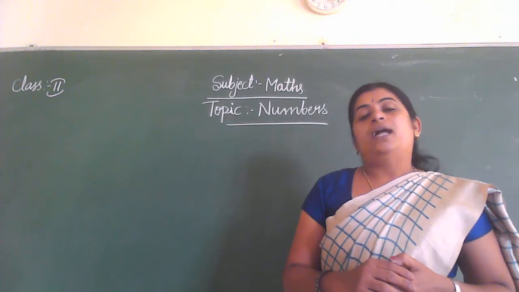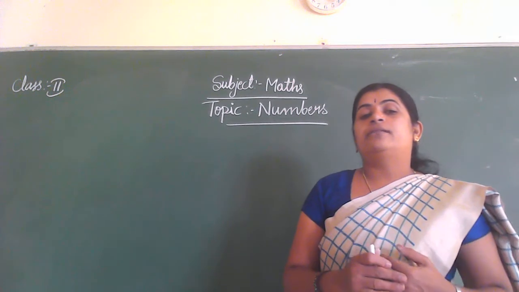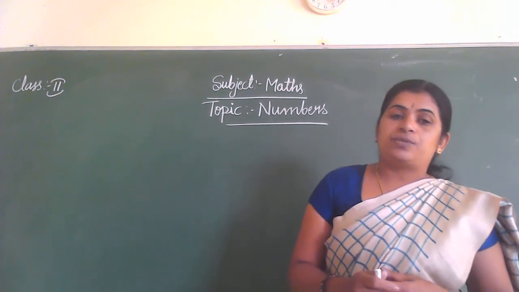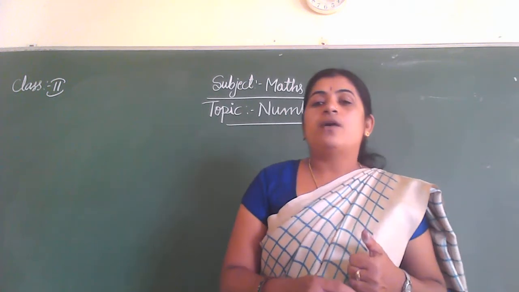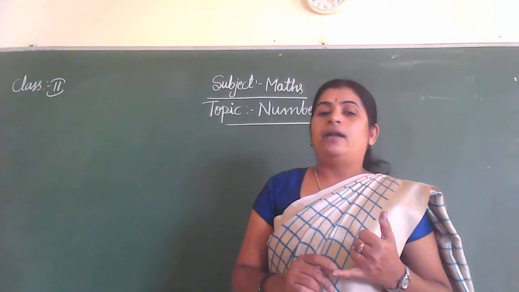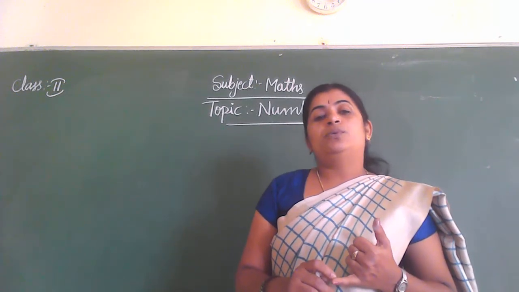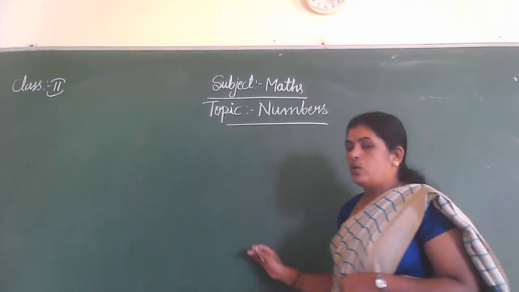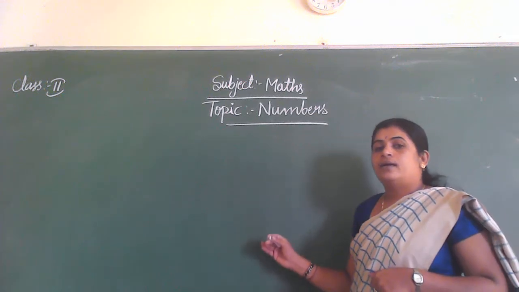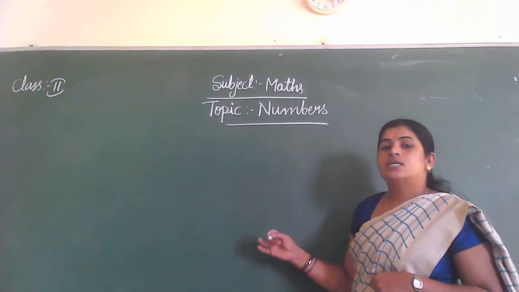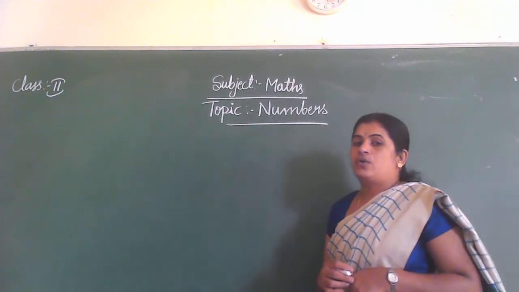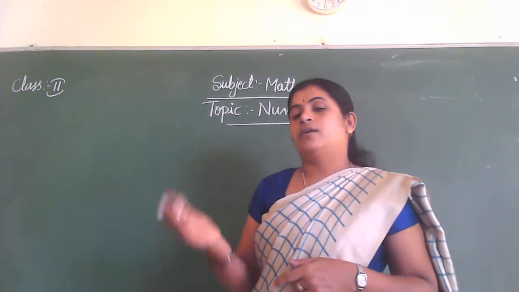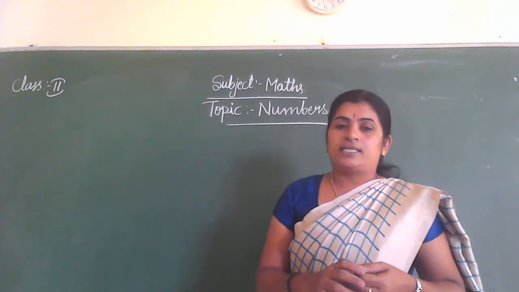Main concept. Next, we have to learn 3D shapes. What are 3D shapes, children? Yes, 3D shapes have length, breadth and height. Name some 3D shapes. Yes, cube, cuboid, sphere, cone and cylinder. Yes, you already learned them in the previous lesson, children.